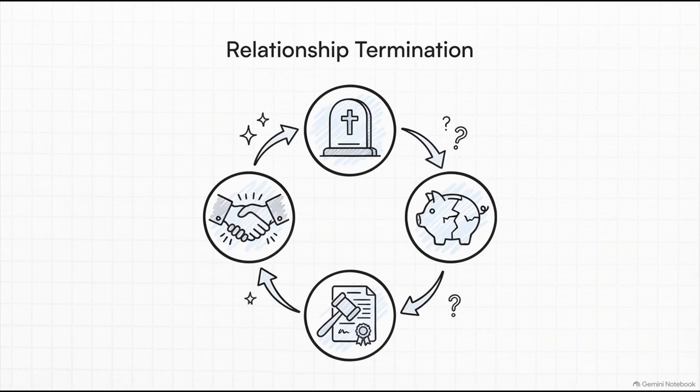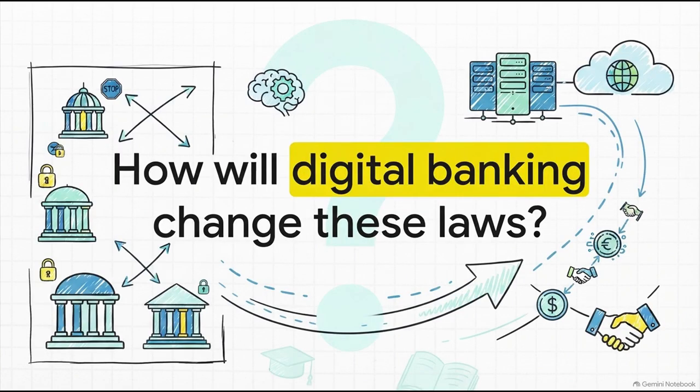notice of closure. We've just spent this time digging into structures that are built all around physical branches, geographic regions, and really strict national laws. But as you continue to study and prep, I want you to consider this. How do you think tomorrow's tech, stuff like fully digital, completely borderless banking, is going to disrupt these exact historical structures and rules we just learned? It's kind of a wild thought, right? Keep that in the back of your mind as you study.